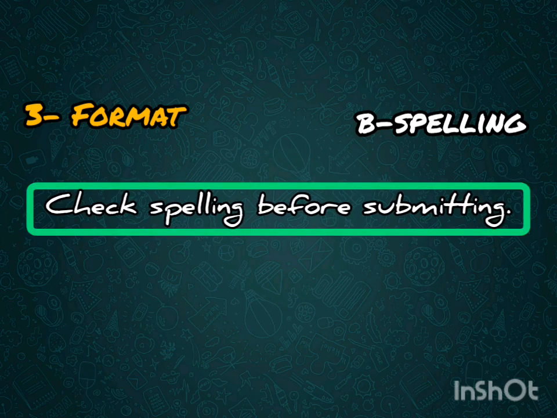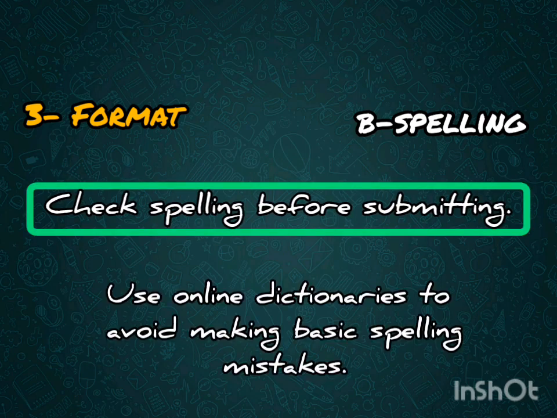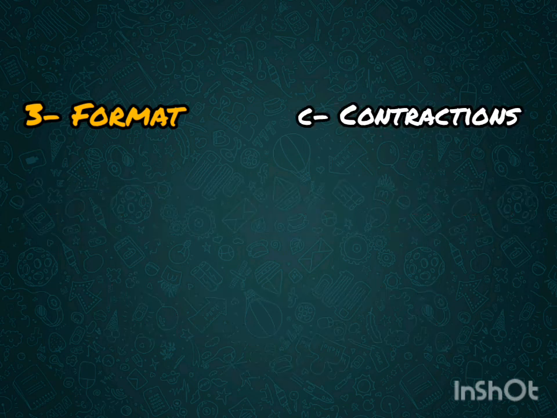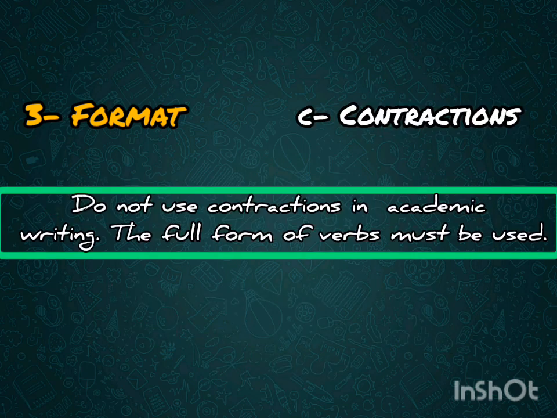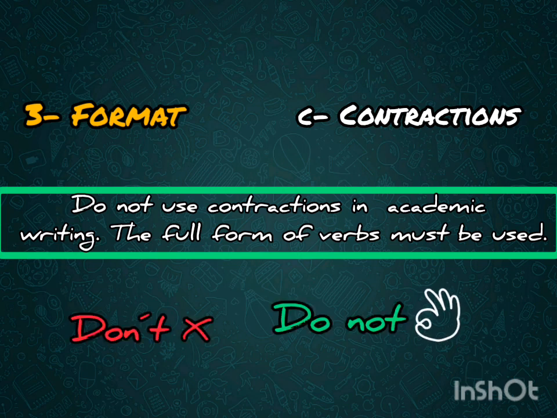B. Spelling. Check spelling before submitting. Use online dictionaries for this. Many compositions had errors in spelling of words and basic spelling errors. C. Contractions. As said before, this is an academic writing course and contractions are not allowed. Please use the full form of the verbs, for example do not, instead of the contracted form don't. This is also a must in academic writing.